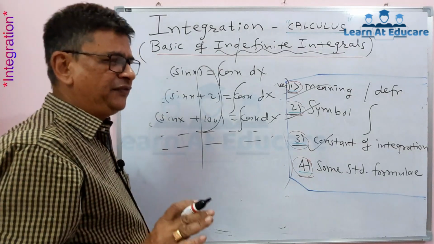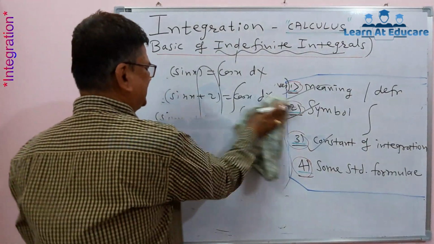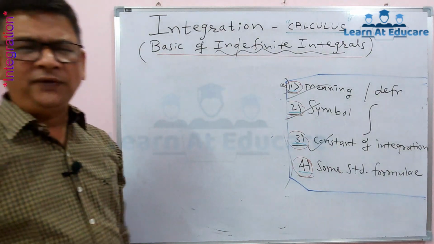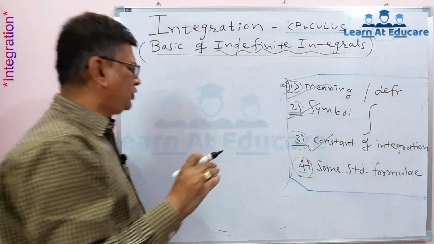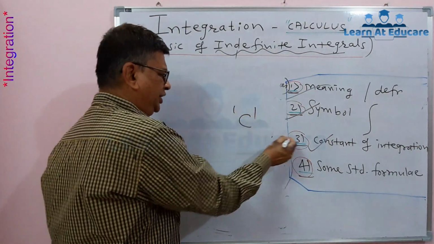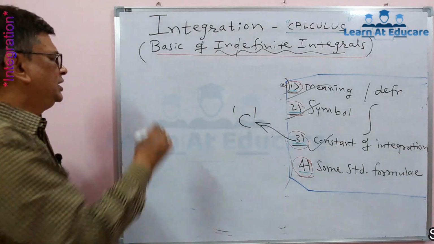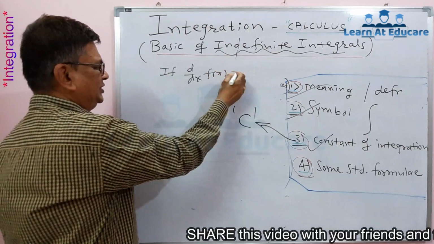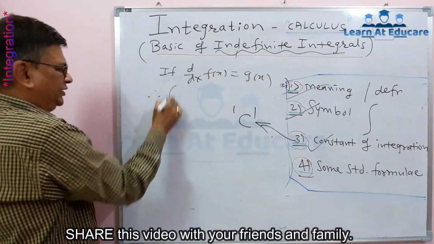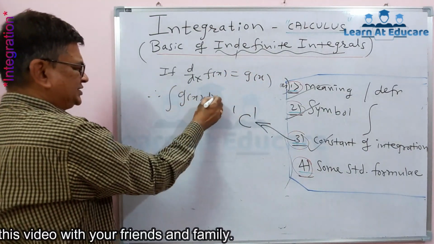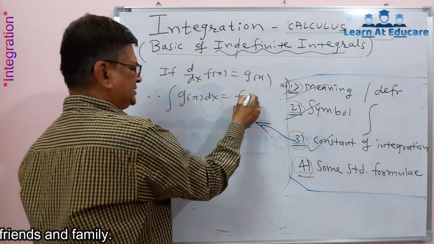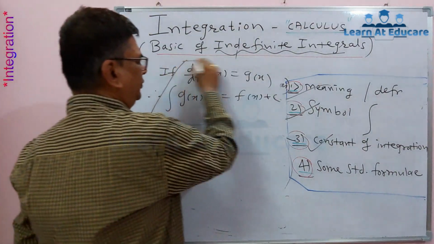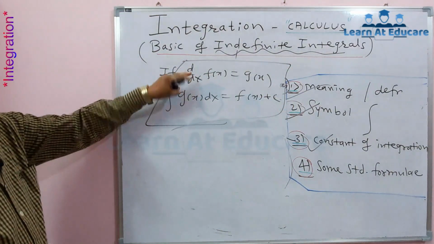To avoid the different constants, mathematicians have decided not to take any different constant, but a particular constant called the constant of integration, denoted by c. So as in the definition, if d by dx of f(x) is equal to g(x), then the integration of g(x) with respect to x is written as f(x) plus c, and that is simply it: derivative and integration are the reverse of each other.